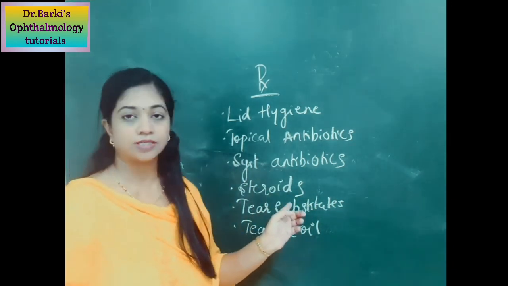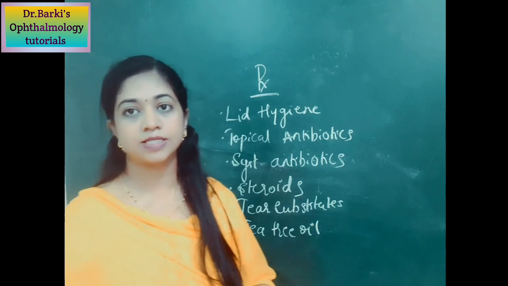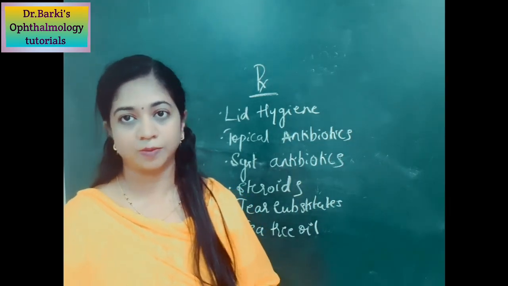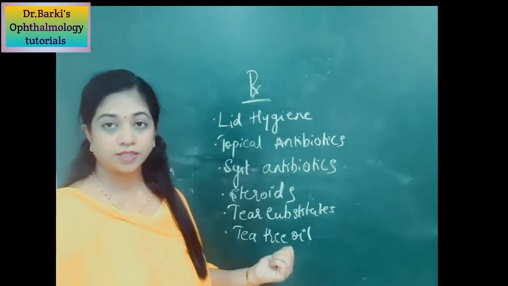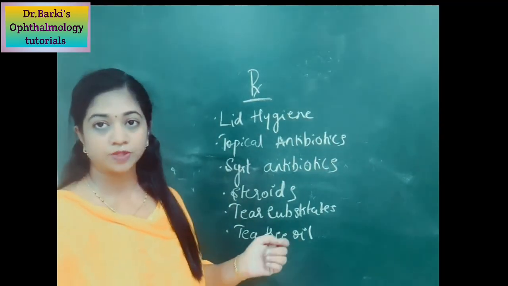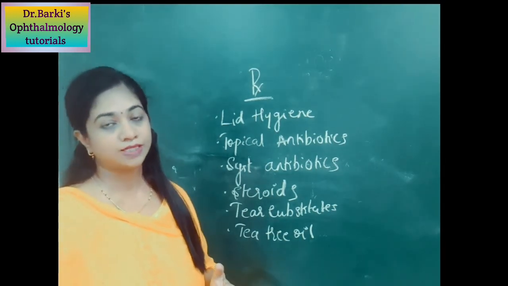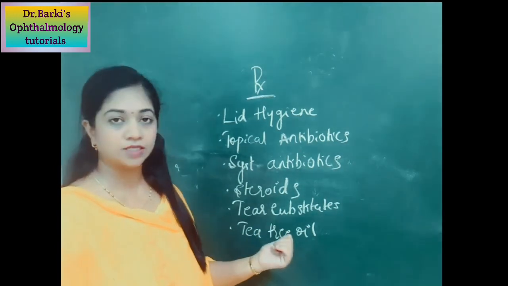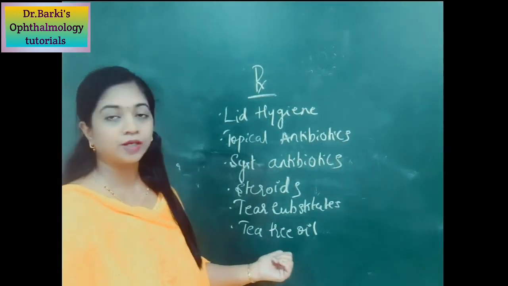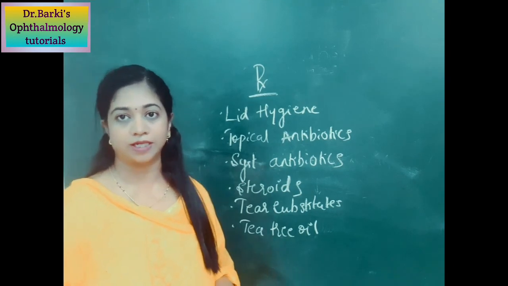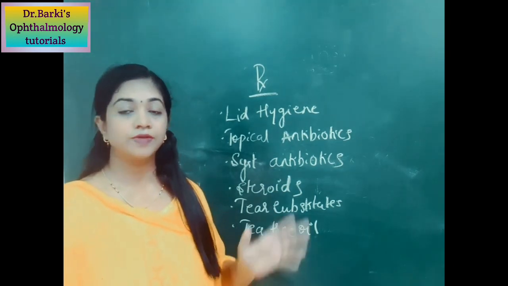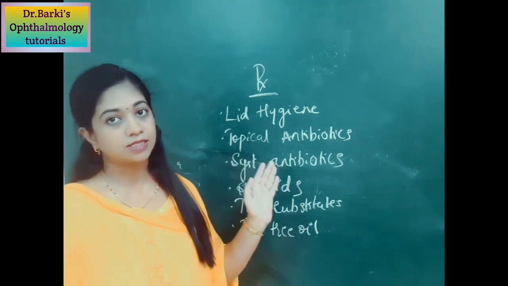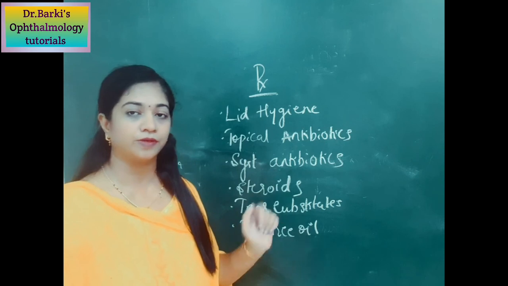Coming to steroids, you can use very mild steroids like fluorometholone or loteprednol to control the inflammatory component of the blepharitis. You should always use tear substitutes along with all these treatment options, because the patient always has tear film instability. Because of that, the patient has so many symptoms. So control those with tear substitutes. You can also use tea tree oil in case the patient has atopic dermatitis. So this is about blepharitis, which included the classification, etiopathogenesis, symptoms, signs, and the treatment of blepharitis.